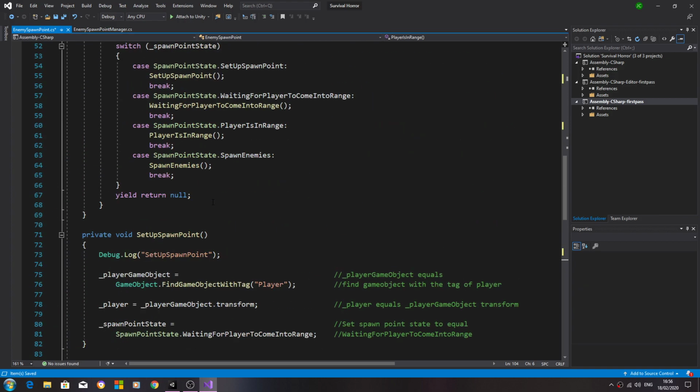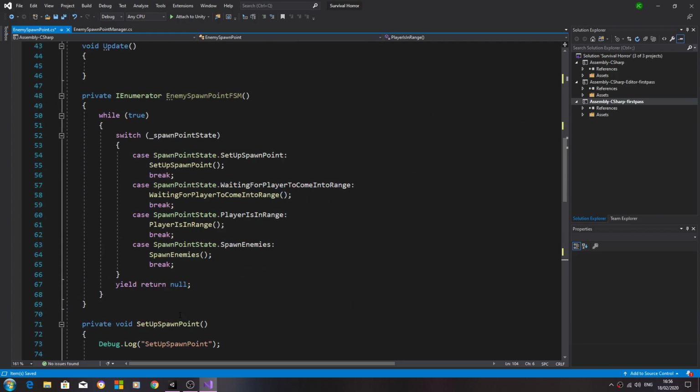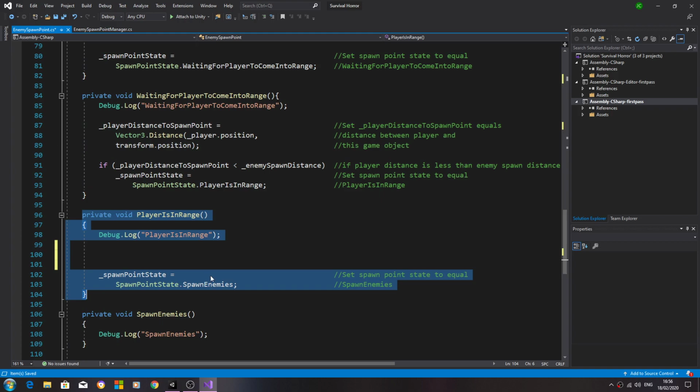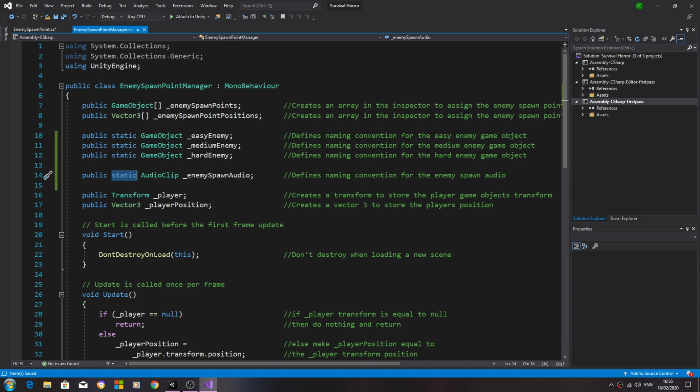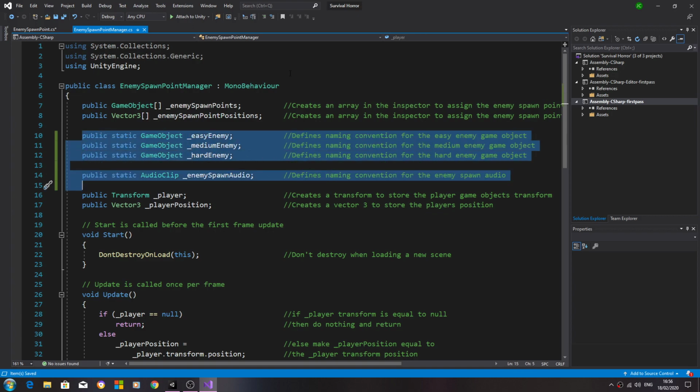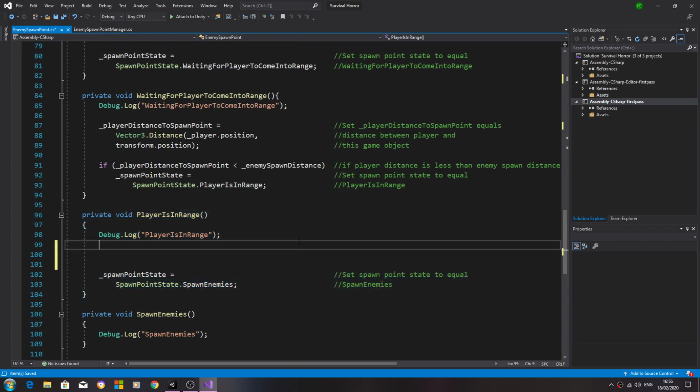Now we could put this in the void start, but there's a reason I'm not going to do that, and that is because now we're actually going to grab the variables from this script, and I don't want every spawn point to do that as soon as the game starts. So I'm going to put it into this function so it only starts to get the variables from the other script when needed.